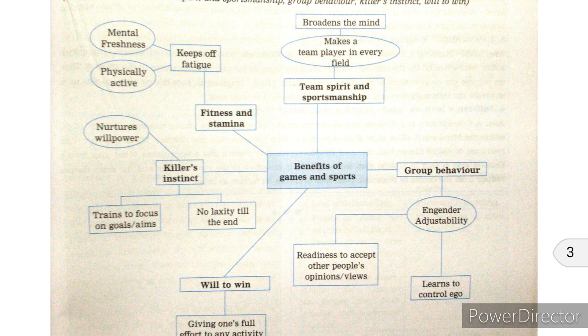Moving on to the next and last sub idea of the benefits of games and sports, which is fitness and stamina. By playing games and sports, what happens? We try to keep ourselves physically fit, and we try to grow. So the last important benefit of games is fitness, right? It keeps away mental illness. It makes us feel good, and it keeps us physically active. So this was about the benefits of games and sports.